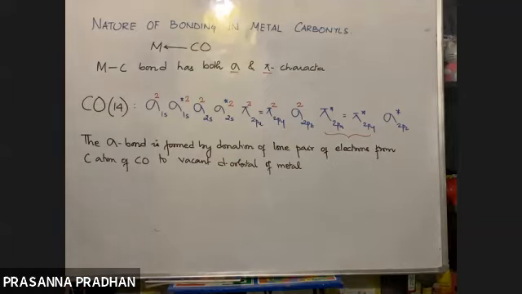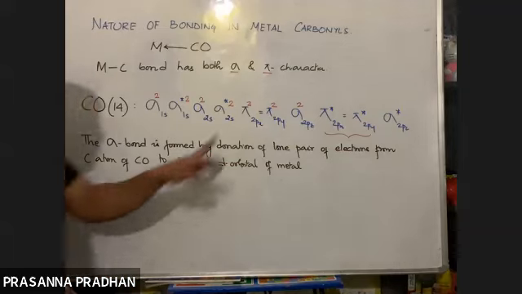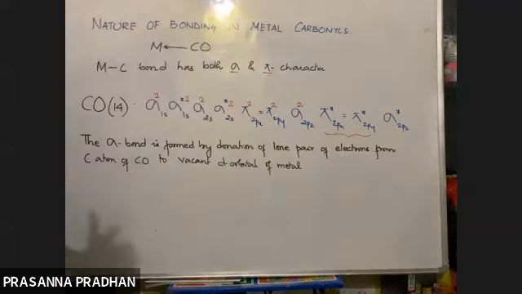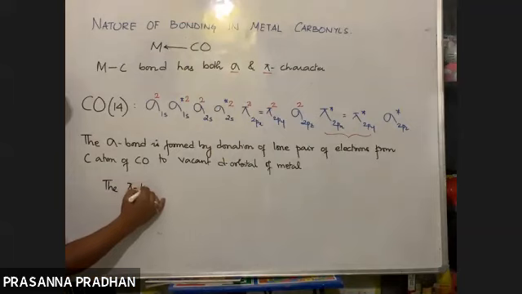Now, however, what happens out here? Since carbon monoxide possesses a vacant pi antibonding molecular orbital, what will happen? Now, the pi bond is formed.